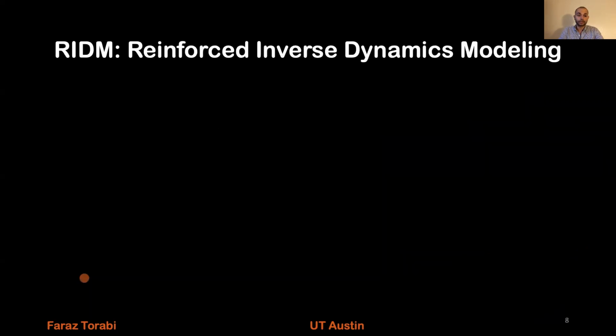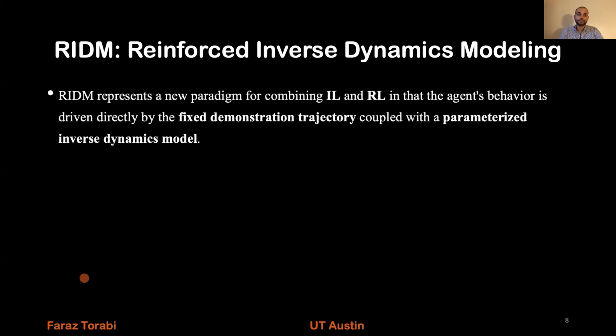So now I'm going to talk about our algorithm, which is RIDM, Reinforced Inverse Dynamics Modeling. RIDM represents a new paradigm for combining imitation learning and reinforcement learning, in that the agent's behavior is driven directly by the fixed demonstration trajectory coupled with a parameterized inverse dynamics model.